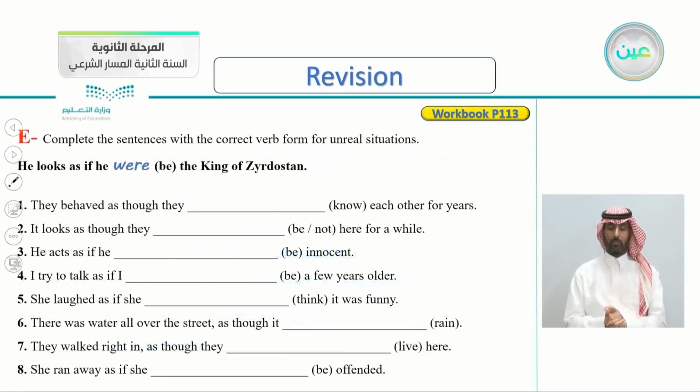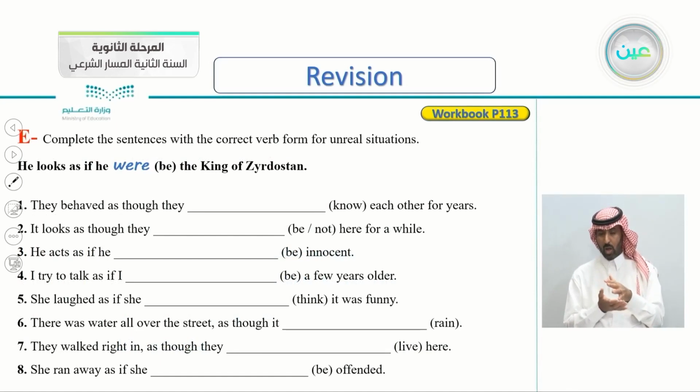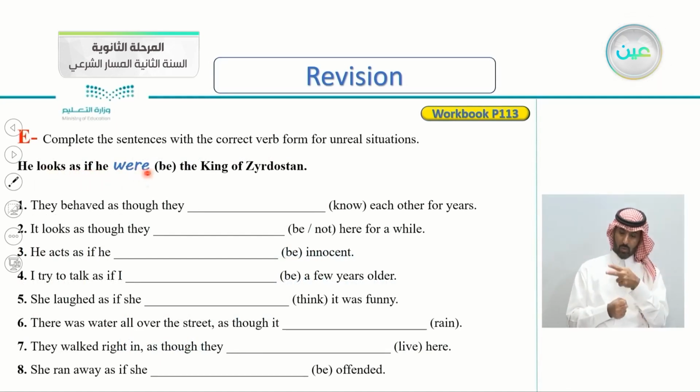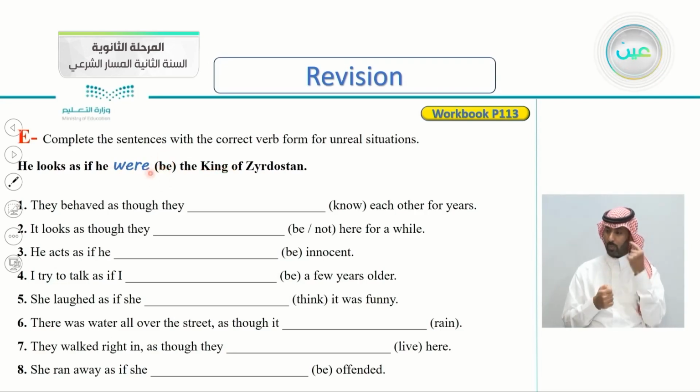Exercise E, complete the sentences with the correct verb from the unreal situations. He looks as if he were the king of Kurdistan. So the verb is be. That's why we chose were.